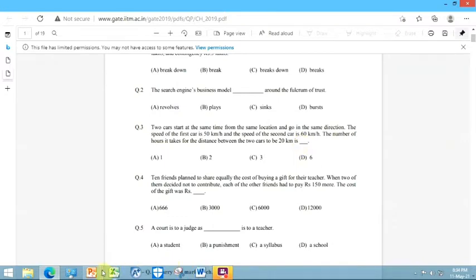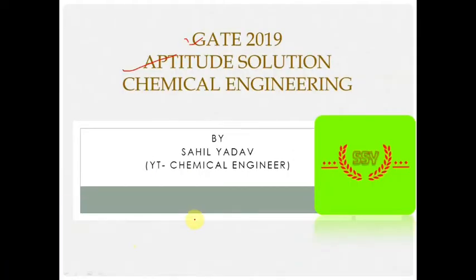Okay, so we have one path. After 1 hour, suppose car A reaches 60 km and car B reaches 50 km.